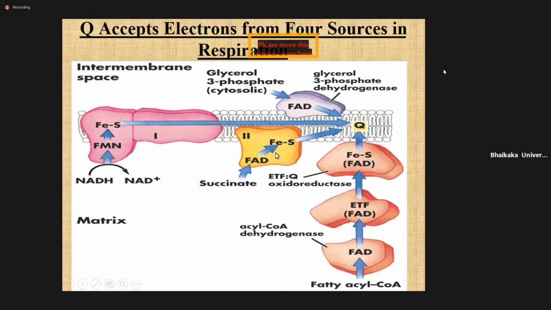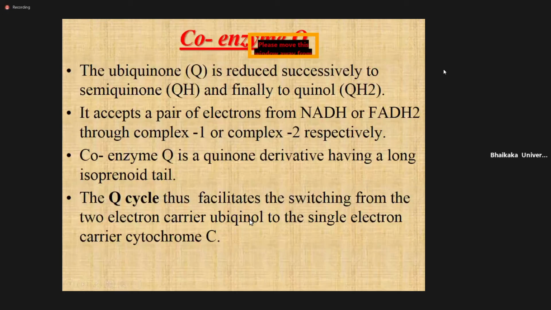That receives the electron from succinate. Now coenzyme Q is reduced by complex 1 and complex 2, which give the electron from NADH and from succinate respectively.